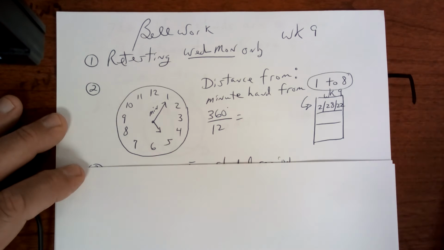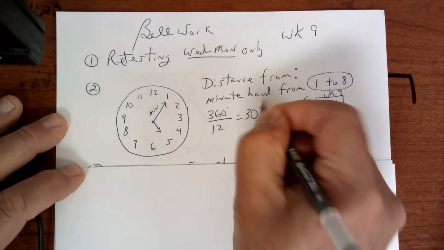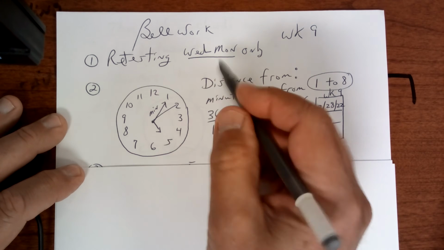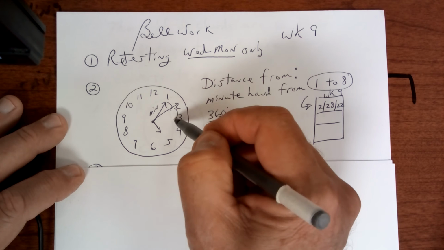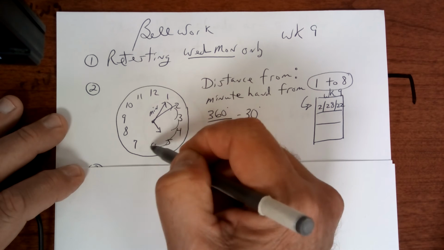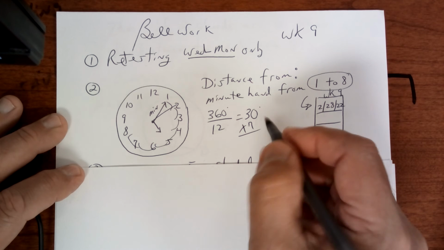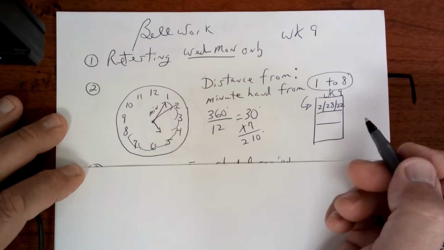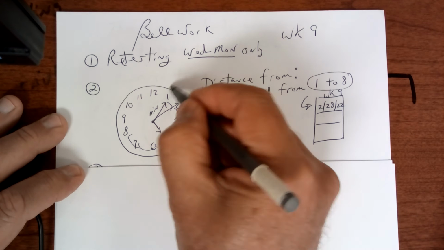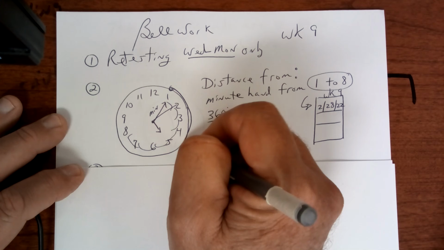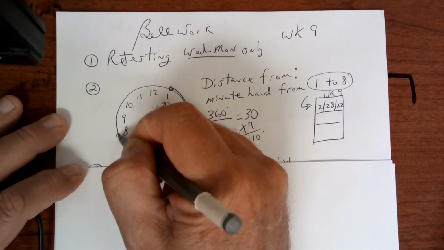So each one of these clicks is 30 degrees. So from here to here is 30. That's 1, 2, 3, 4, 5, 6, 7 times 30, which gives you 210 degrees. So to figure out the distance from 1 o'clock all the way to 8 o'clock, you're going to use the